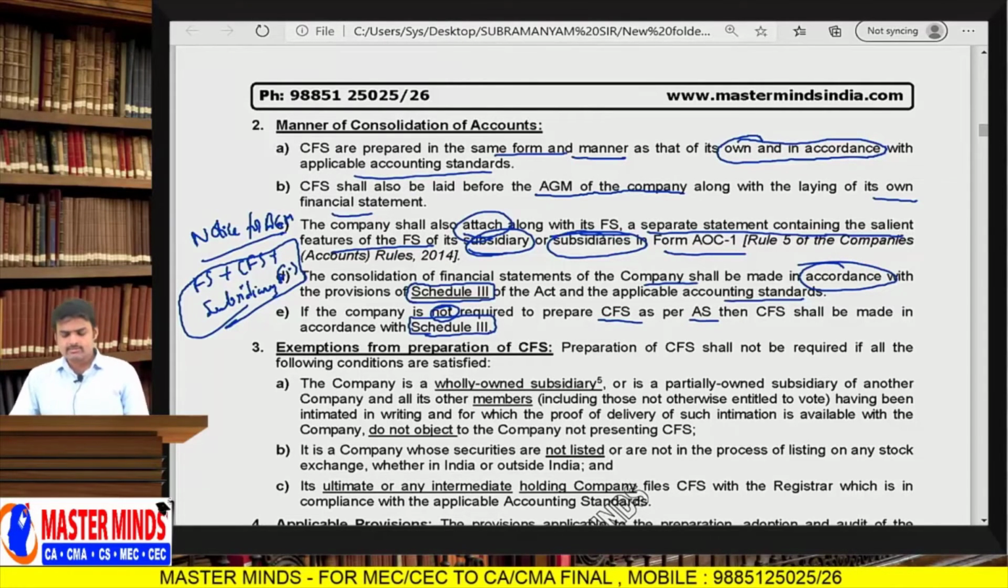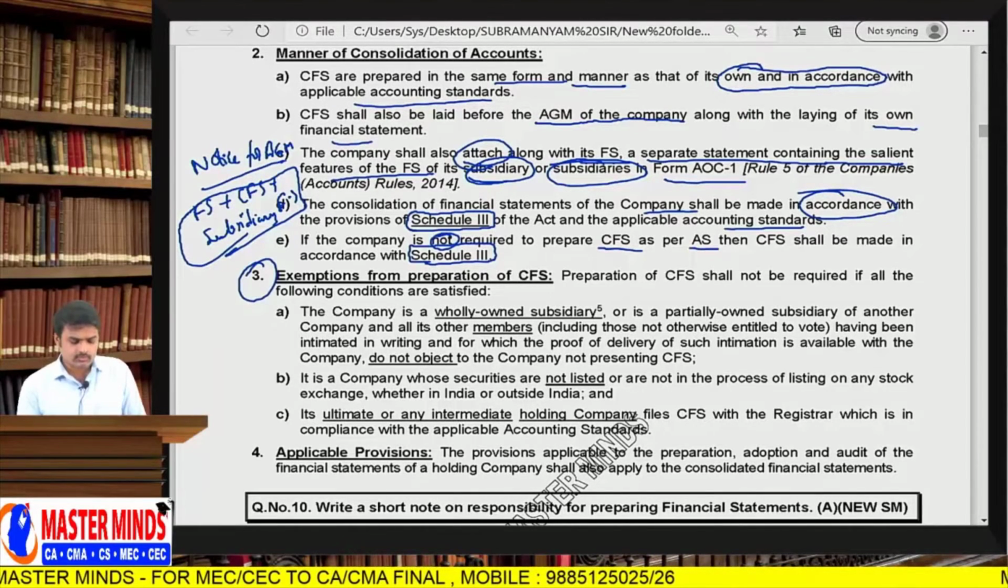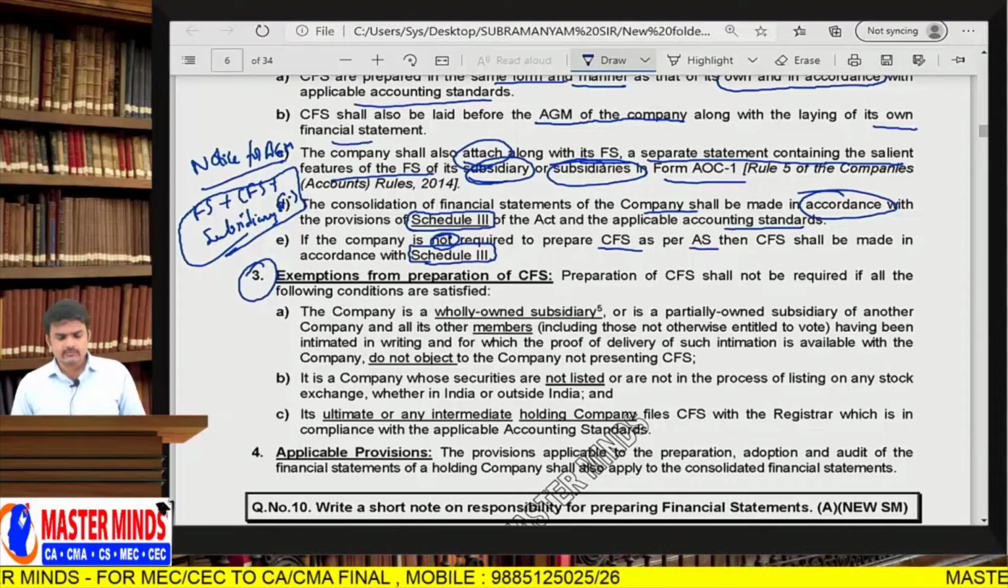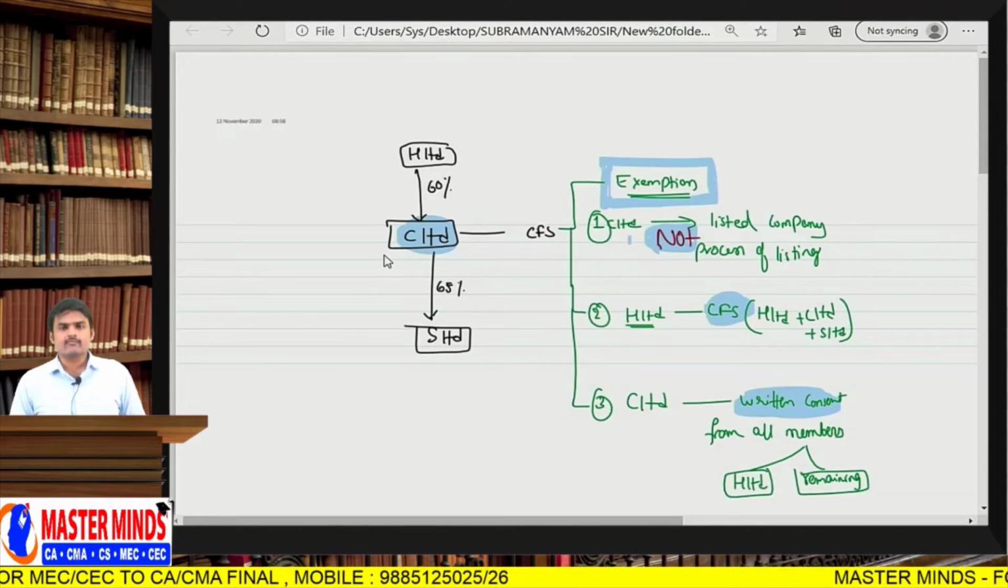Next one, exemptions from preparation of consolidated financial statements. This is a very key point, and many students will get doubt on this point. Now listen carefully. Look into the diagram once. I'll explain.